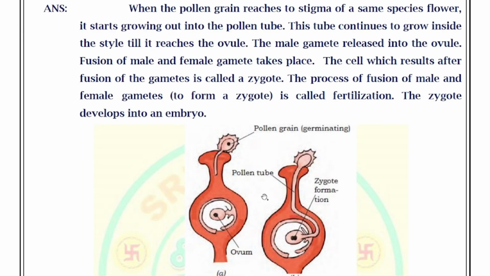Look at this picture. The pollen grains reach the stigma and start to germinate, and it reaches the ovule and releases the male nucleus, and fusion takes place inside this ovary. So fertilization takes place here and the embryo will be developed.